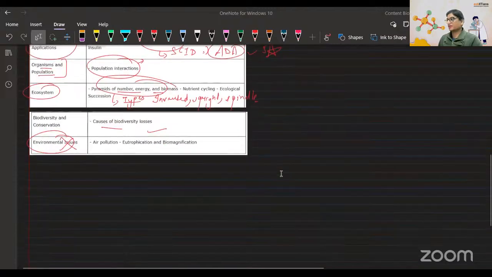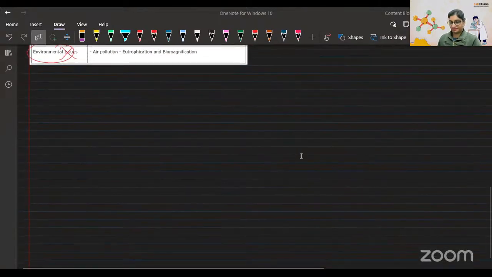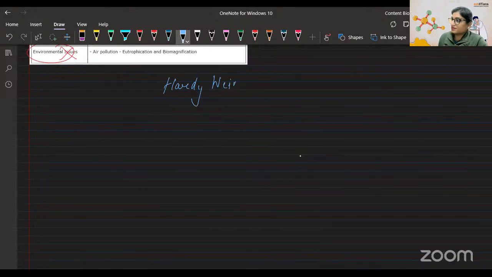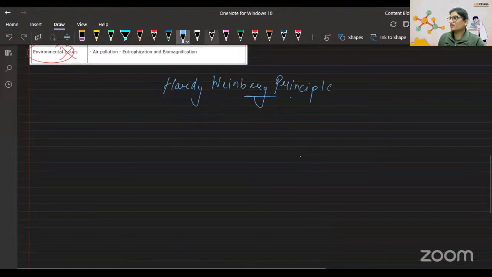Okay, let's start. Let me remind you, the topic is Hardy-Weinberg principle. I'm using two screens, guys, that's why I'm looking in the other direction.